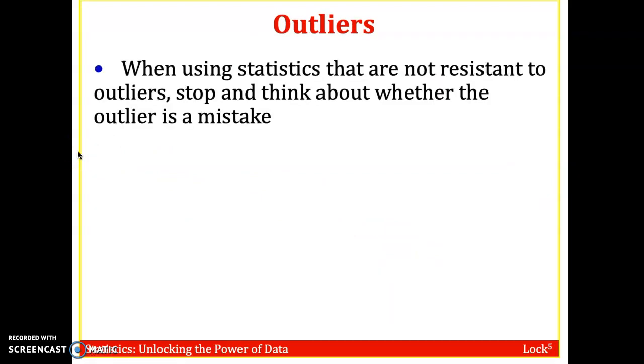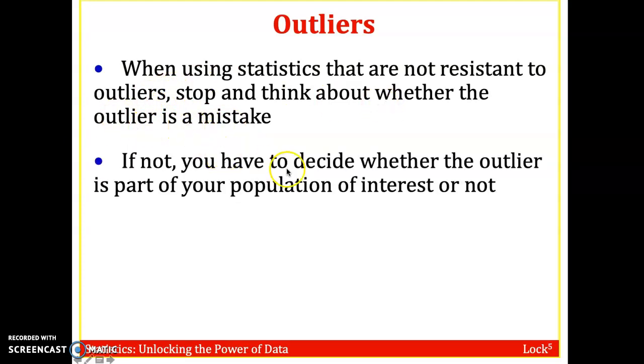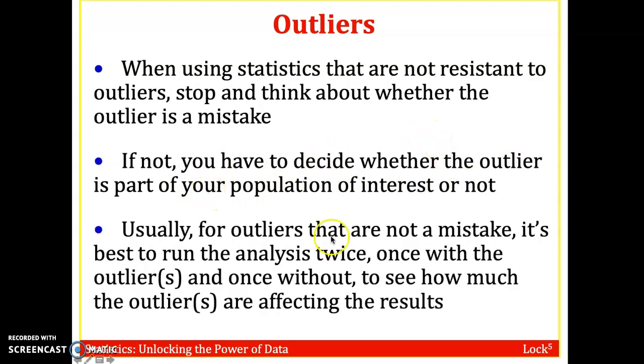All right, when using statistics that are not resistant to outliers, we want to stop and think about whether the outlier is a mistake. If not, you have to decide whether the outlier is part of your population of interest or not. This depends on what you're studying, whether you want to include outliers or not. And usually for outliers that are not a mistake, it's best to run the analysis twice, once with the outlier and once without, to see how much the outlier affects the result.